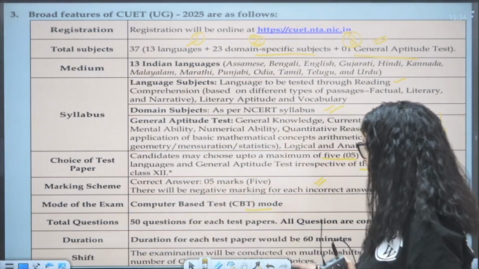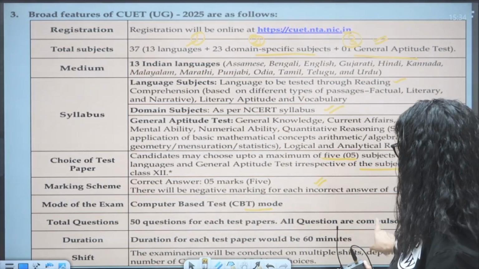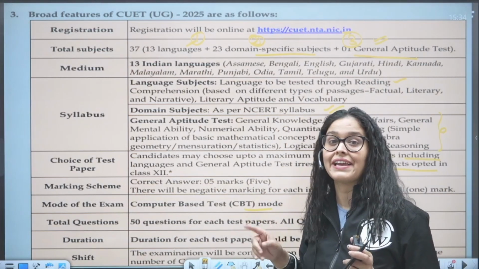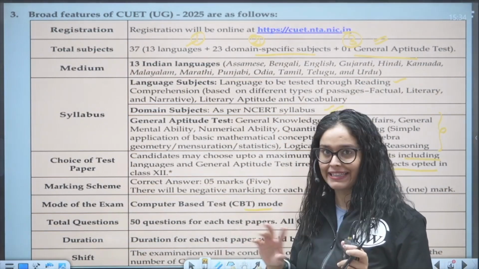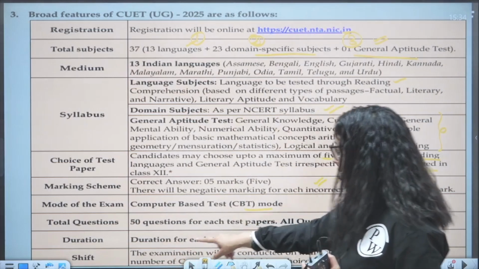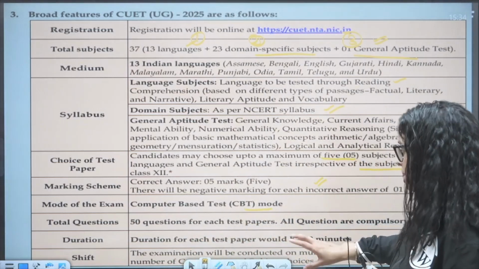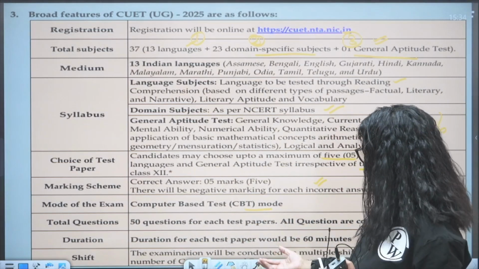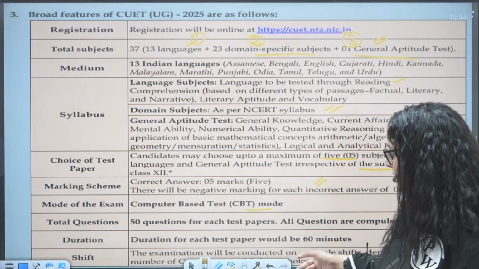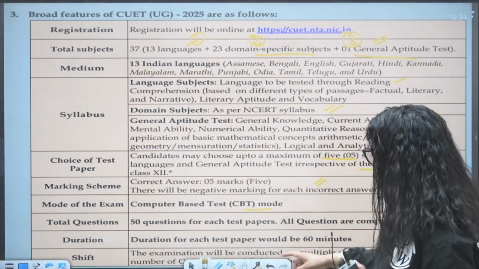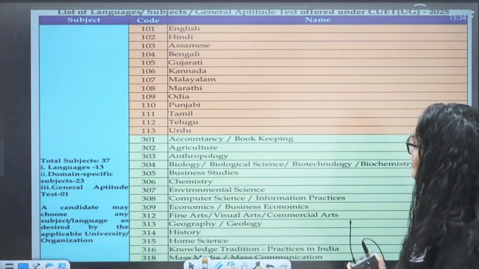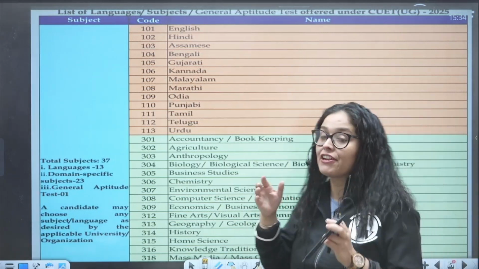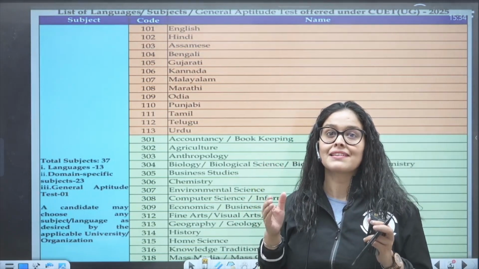Total questions, 50 questions for each test paper. All questions are compulsory. You don't have any choice. And these are MCQ, objective questions. Duration for each test paper would be 60 minutes, right? And I have told you that multiple shifts will be there depending on the number of subjects you have chosen, right?